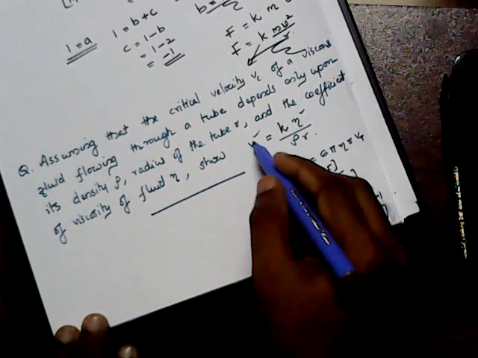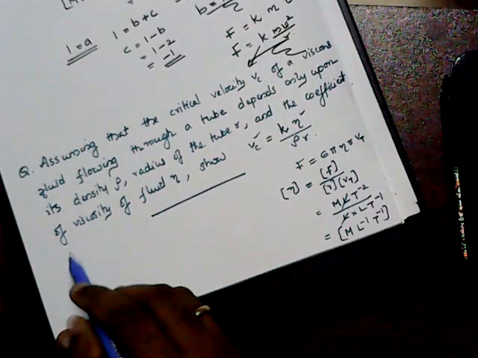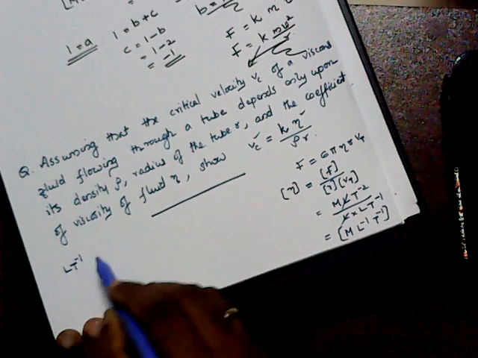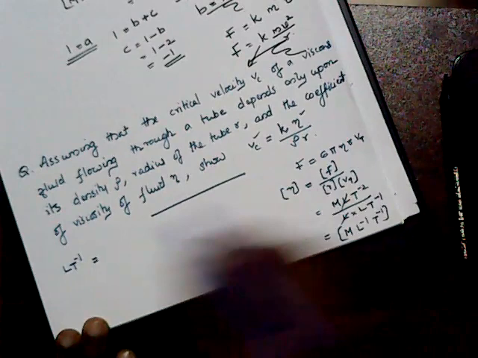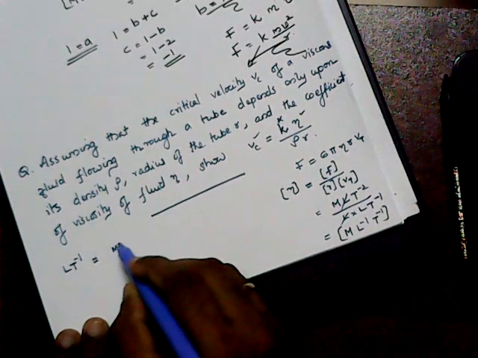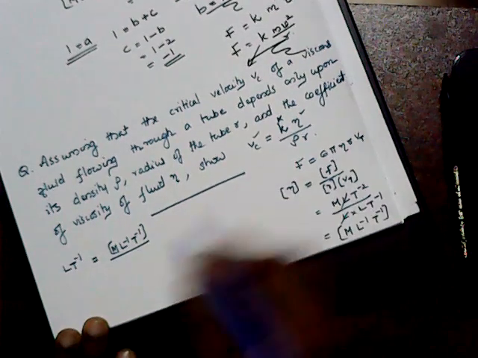And see the case here on the left hand side. If you just write the dimensions, we can say that L T raised to minus 1 is equal to eta. K is dimensionless, so eta, that is M L raised to minus 1 T raised to minus 1, divided by rho.